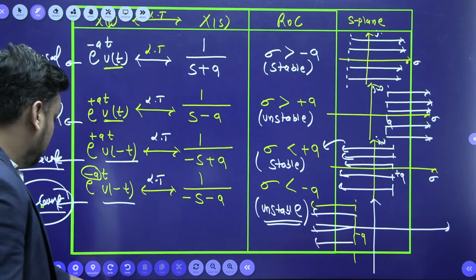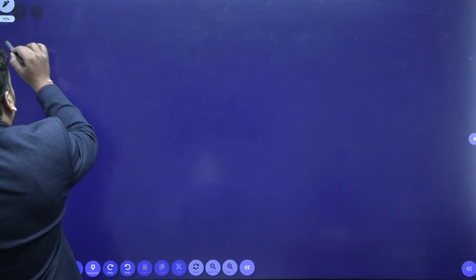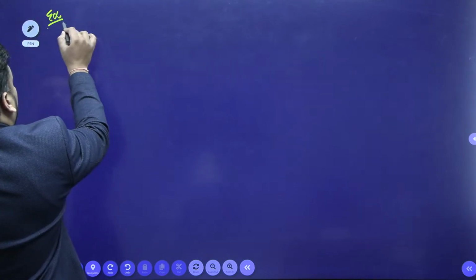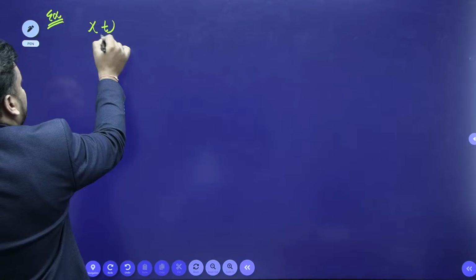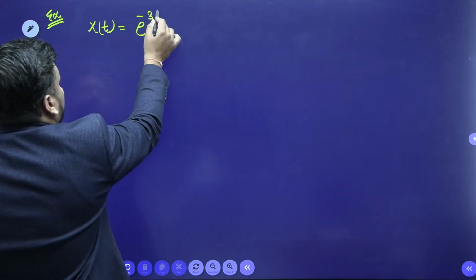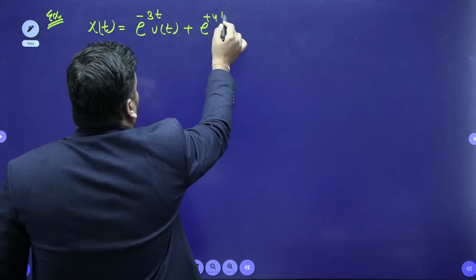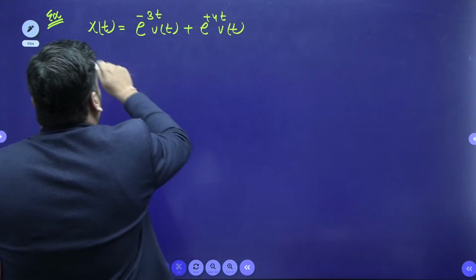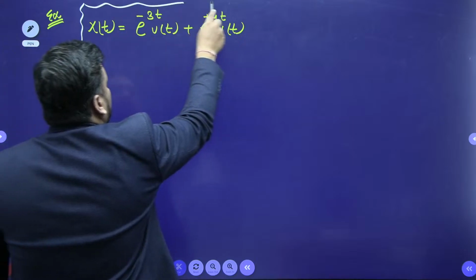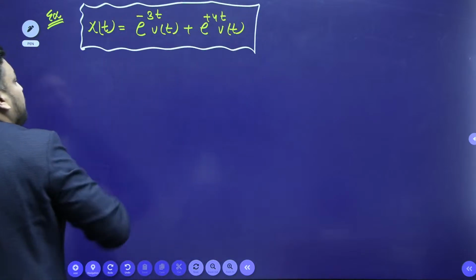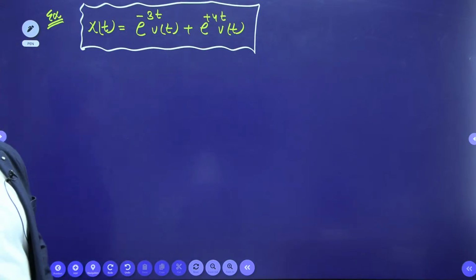Yes. So now I am taking a first example. Example number 1. Let me take, if my x(t) is this signal, e to the power minus 3t into u(t) plus e to the power plus 4t into u(t). Now, can you please tell me the ultimate ROC and the Laplace transform? Is there any common ROC? First of all, you should tell me.